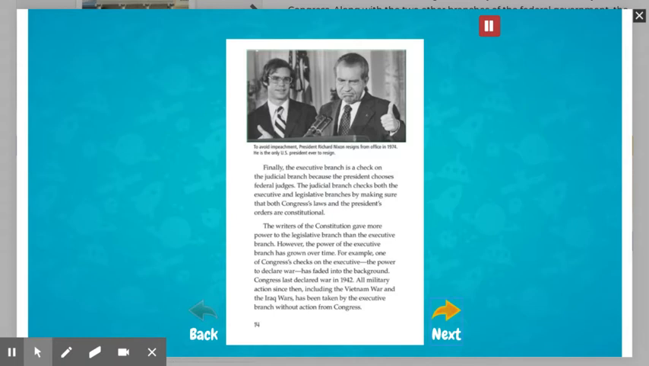For example, one of Congress's checks on the executive, the power to declare war, has faded into the background. Congress last declared war in 1942. All military action since then, including the Vietnam War and the Iraq Wars, has been taken by the executive branch without action from Congress.